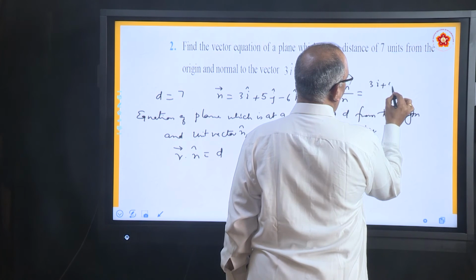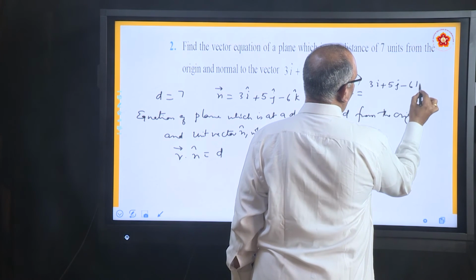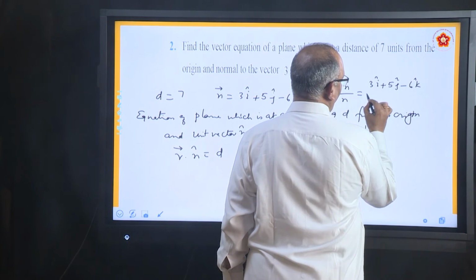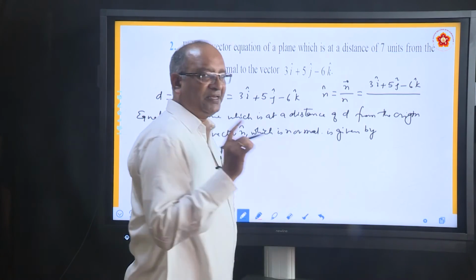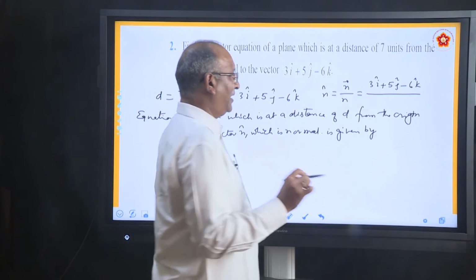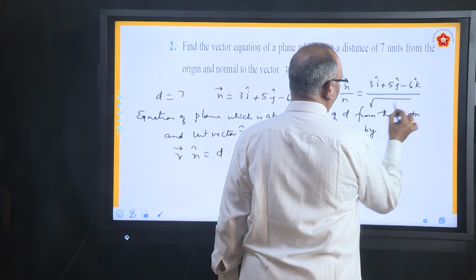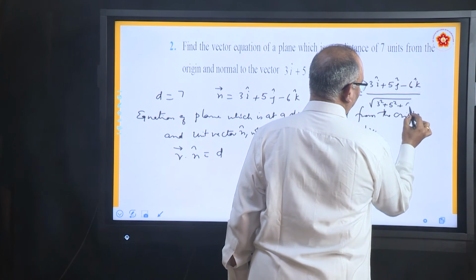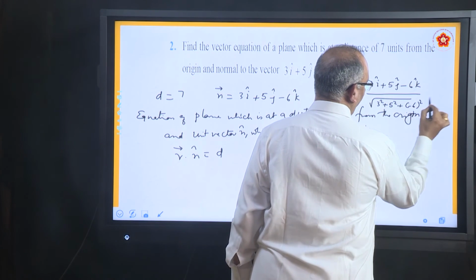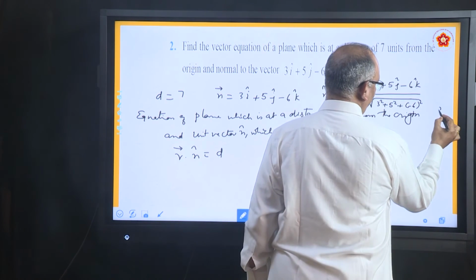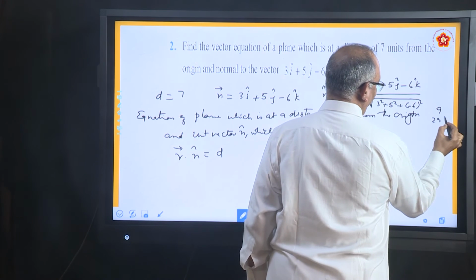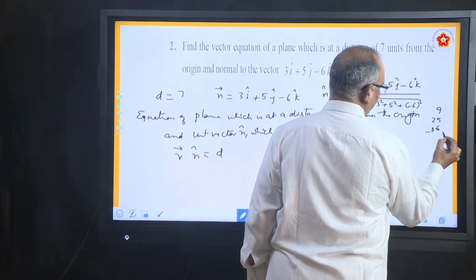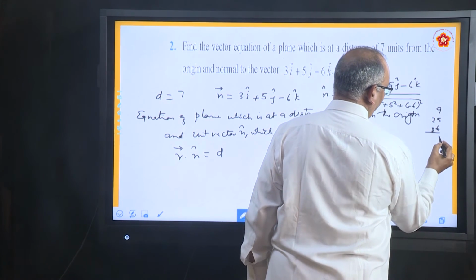This is vector n, divided by n means what? n basically means its magnitude. What is the formula? Under root of 3 square plus 5 square plus minus 6 square. 3 square is 9, 5 square is 25, minus 6 square is 36, 70.